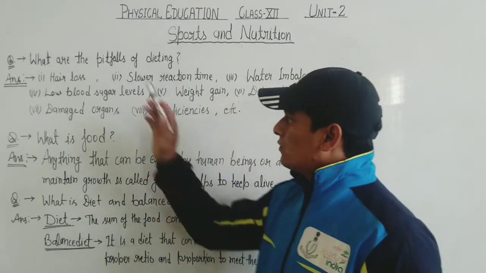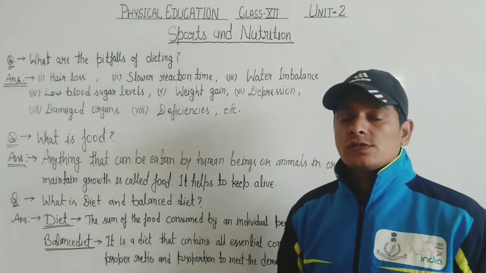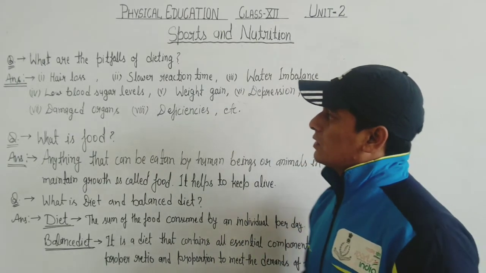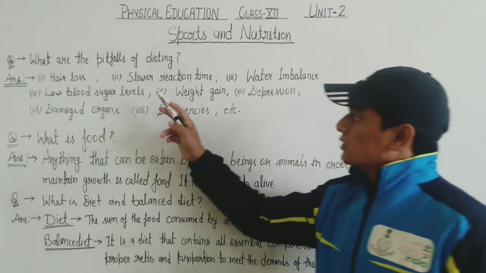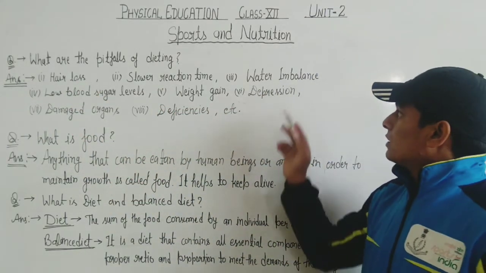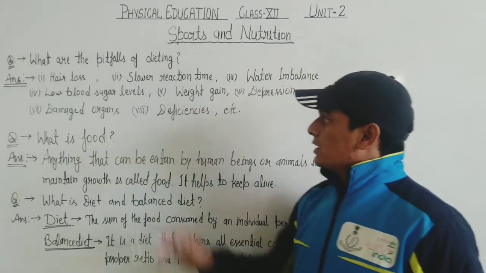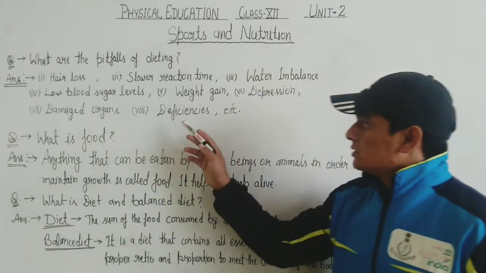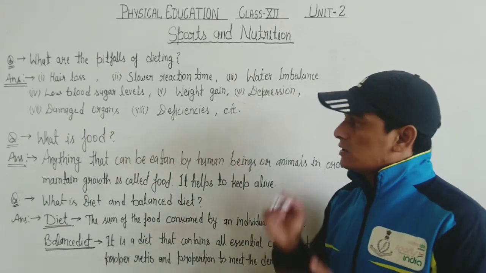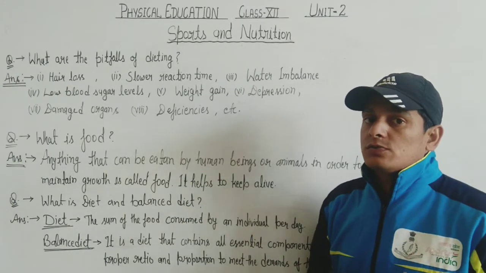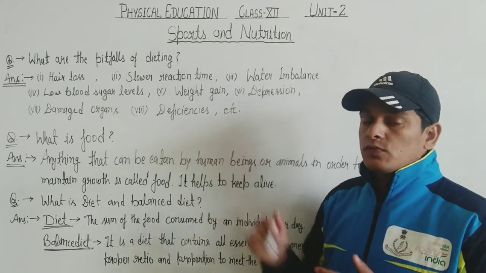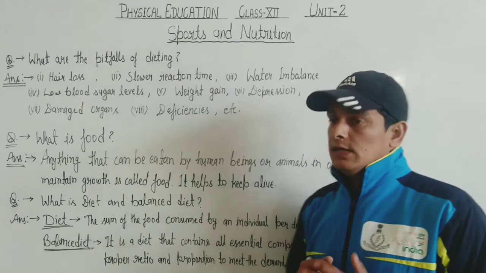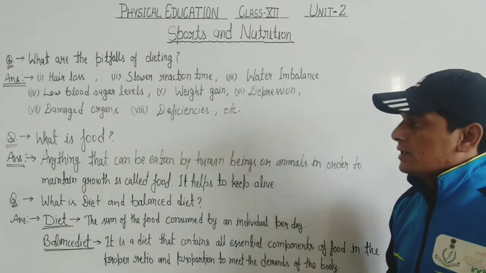Next question is, what are the pitfalls of dieting? This question is also asked many times in the exam, so you must know the pitfalls of dieting. Answers: hair loss, slower reaction time, water imbalance, low blood sugar level, weight gain, depression, damaged organs, deficiencies, etc. These all are the pitfalls of dieting. If the question is asked in the long answer, you have to explain all these things. Generally this question is asked for 3 marks, so you have to explain some of these according to the word limit.